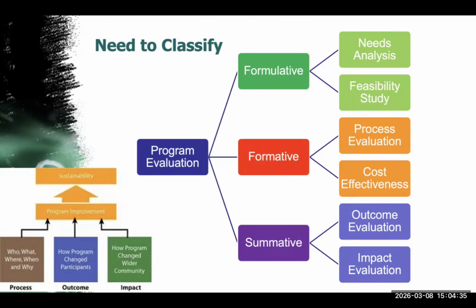Program evaluation can be further classified into three broad categories. We have the formulative evaluation, which is done prior to program implementation or development. Then we have the formative evaluation, which is done while the program is being implemented, and the summative evaluation that is done at the end to determine overall effectiveness. Formulative evaluation can be further broken into needs analysis and feasibility study. Formative evaluation can be subdivided into process evaluation and cost effectiveness analysis. And lastly, summative evaluation is done through outcome evaluation and impact evaluation.